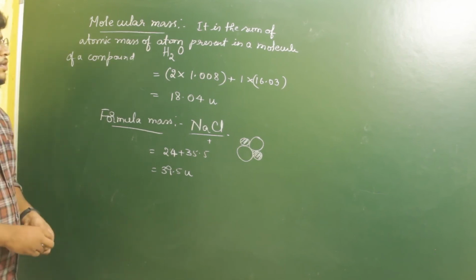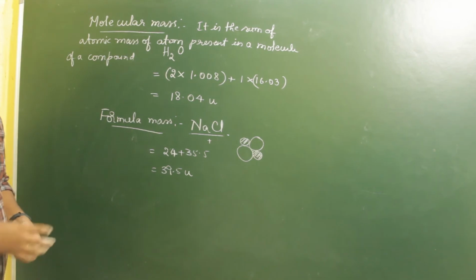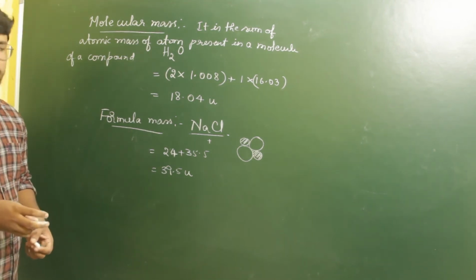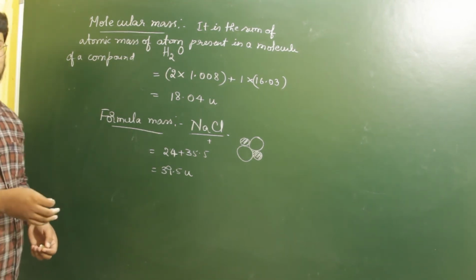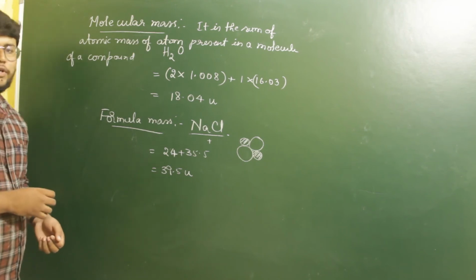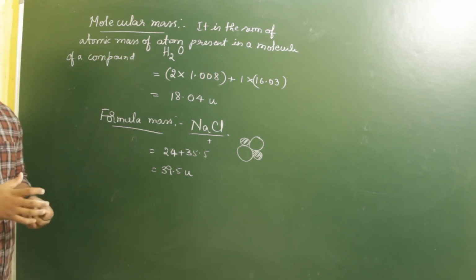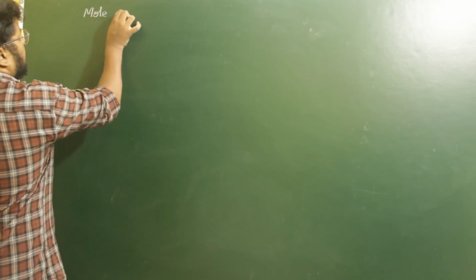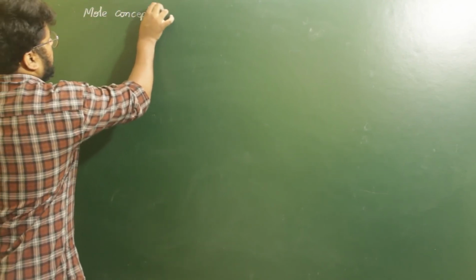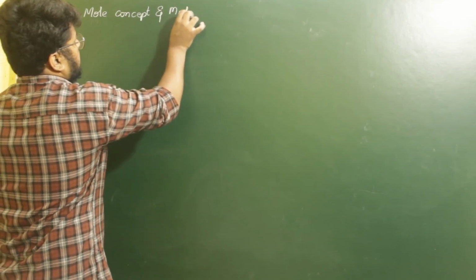Okay, so this is about the different masses present in our chemistry. One is atomic mass, average atomic mass, molecular mass, and then comes the formula mass. Next we are going to discuss the mole concept and molar mass.